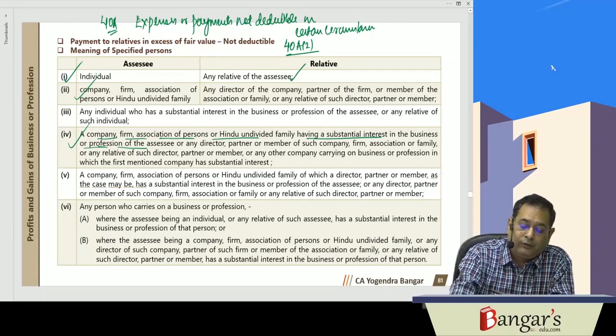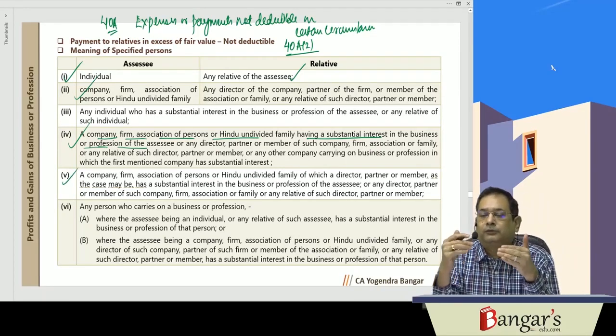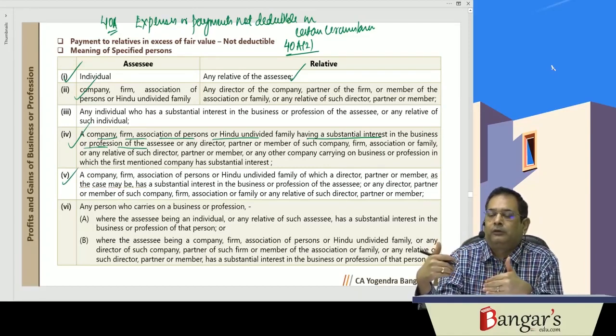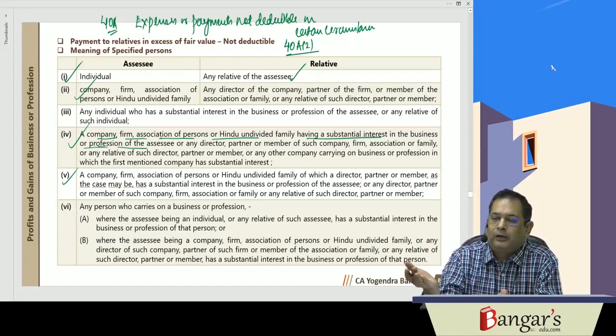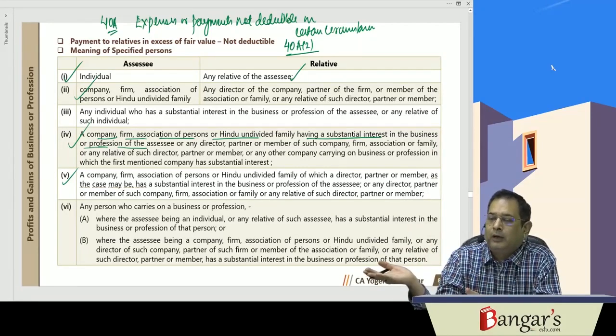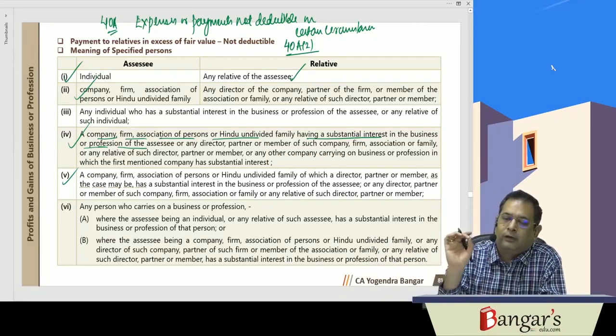Similarly, if a director of a company is having substantial interest in the assessee's business, and the assessee is making payment to that director, to that company, or to the other directors or their relatives, the same will be what?